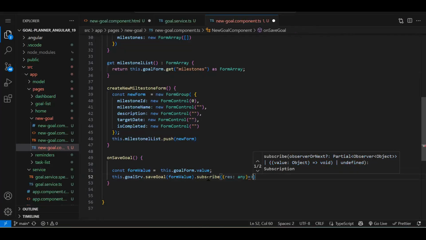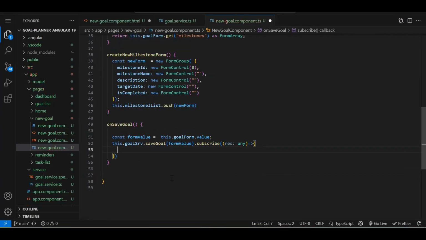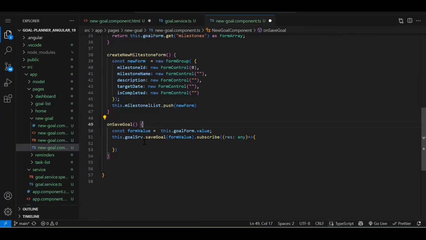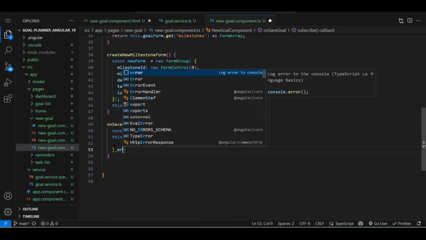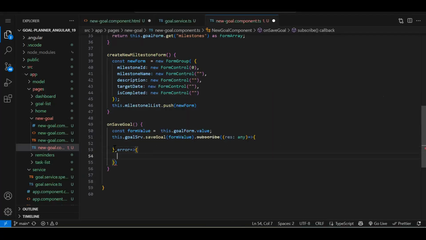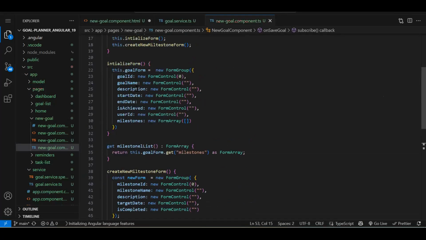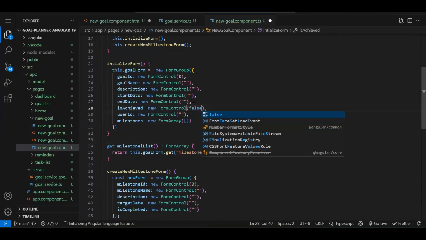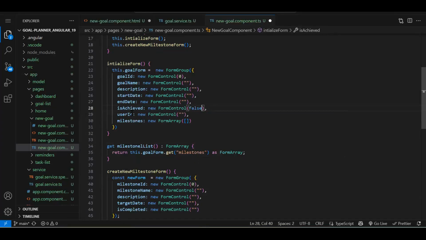Again, I'm going with any. Soon I will create class and interface. Fine. Now over here, this is for success. Then error also needed. So if you see, goalId is there, which is primary key. Name, description, start date, end date, and isAchieved. By default, we need to make it false, like this.